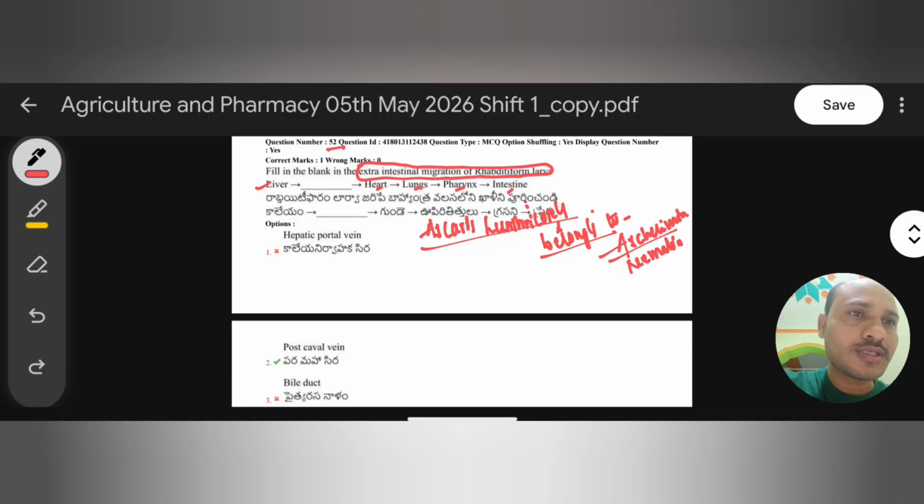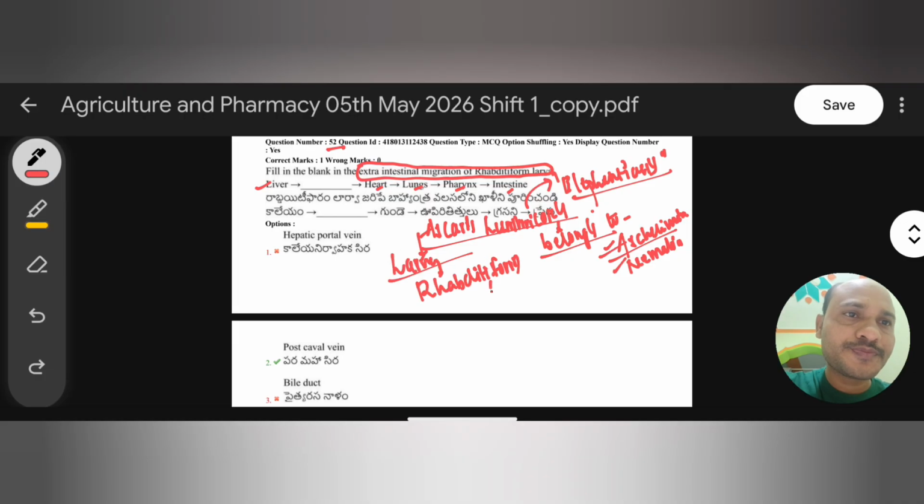Generally, the larva of Ascaris lumbricoides is the rhabditiform larva, and these larvae show two types of migration. One is intra-intestinal migration, where the larva moves from one place to another within the intestine only.